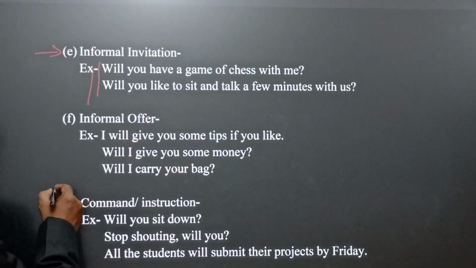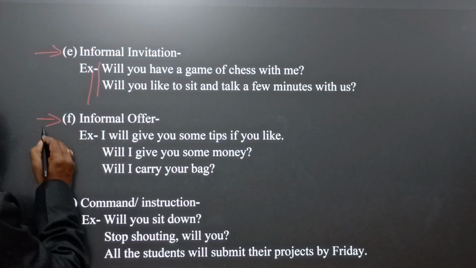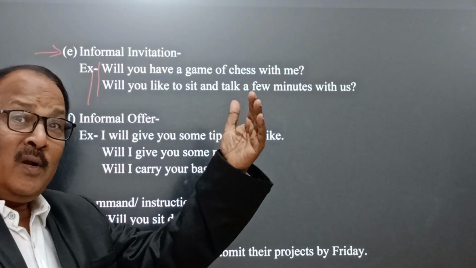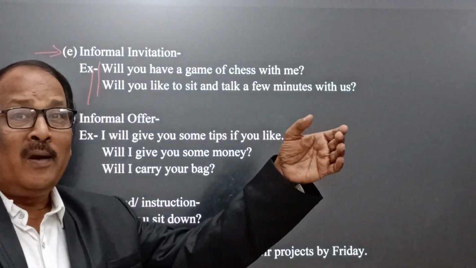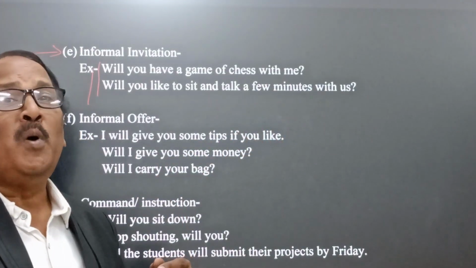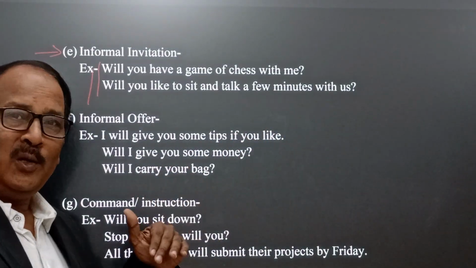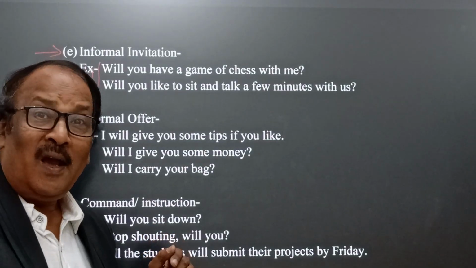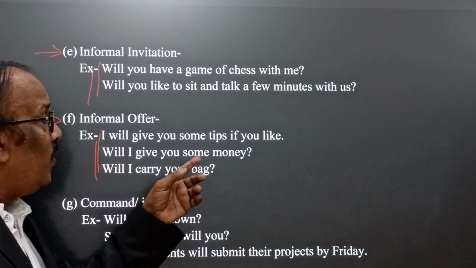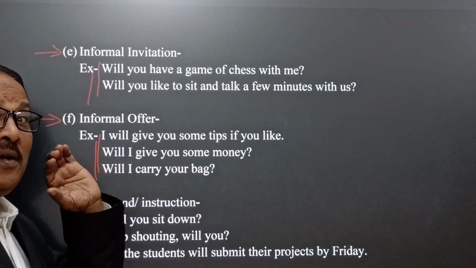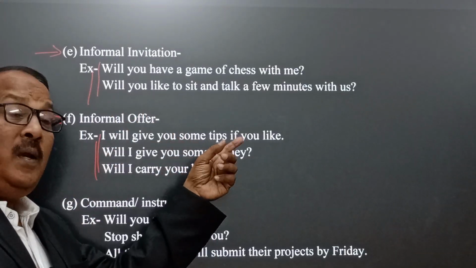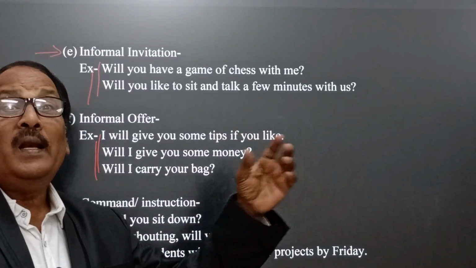Now come to the next idea, that is informal offer. Whenever we offer something to our closely related person, this is what we call informal offer. In this case also we can use will. How? Let's see. I will give you some tips if you like. Here the speaker wants to offer some tips if somebody likes.